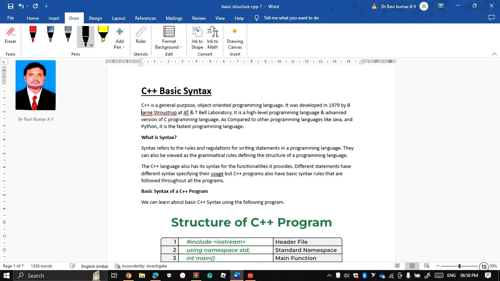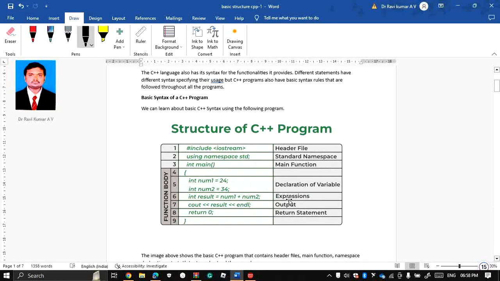The C++ language also has its syntax for the functionalities it provides. Different statements have different syntax specifying their usage. But C++ programs also have basic syntax rules that are followed throughout all programs. We'll understand the basic structure of C++.